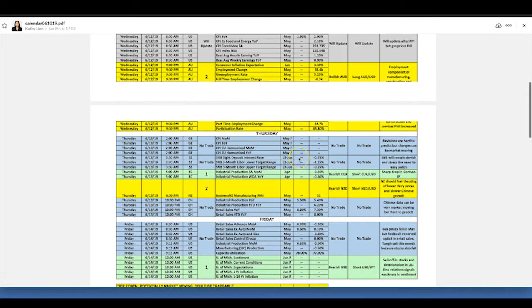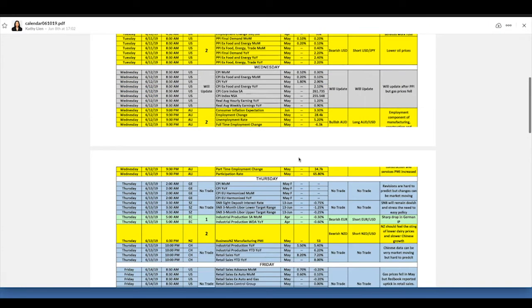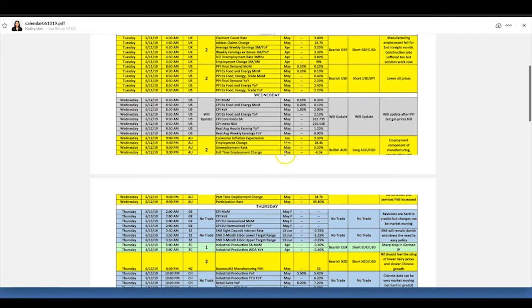The data this week is very, very small. There's really only one serious economic report out of the commodity dollar land, which is the Australian labor report. Now, it's interesting, because I originally thought that was going to be weak, given all of the negative Australian data we've had in the month of May. But Kathy, looking at the components of all the PMIs, believes it's actually going to be mildly bullish for Australia.